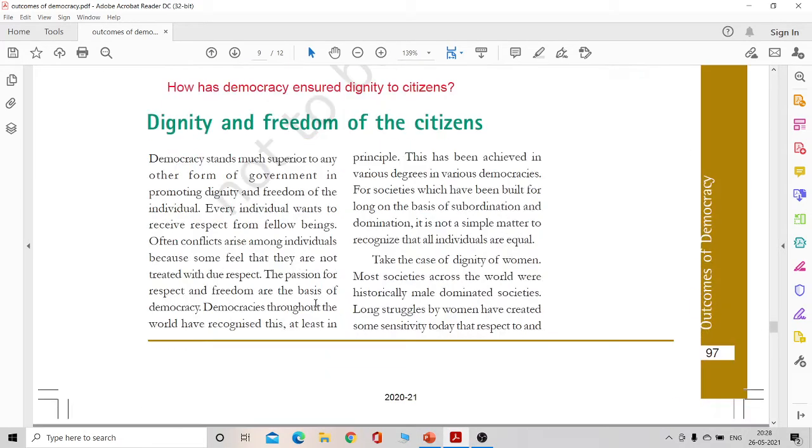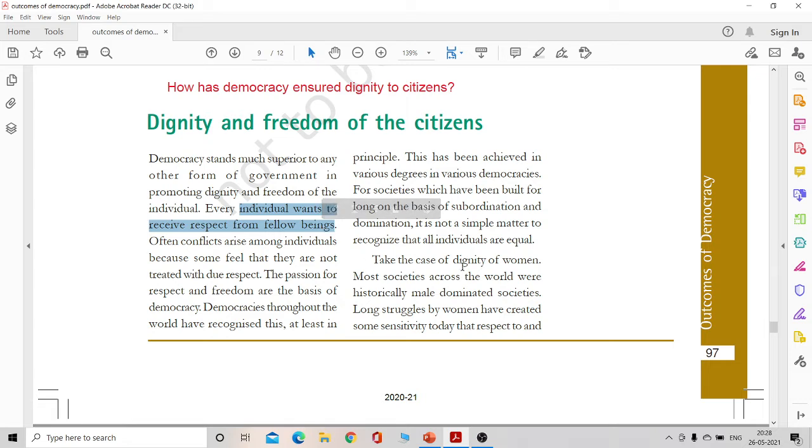At the same time, you can definitely add the fact that a democracy creates conditions where individuals are respected for being individuals, and it does not have to look any further into their caste, creed, identity, etc. So democracies throughout the world have given that respect.